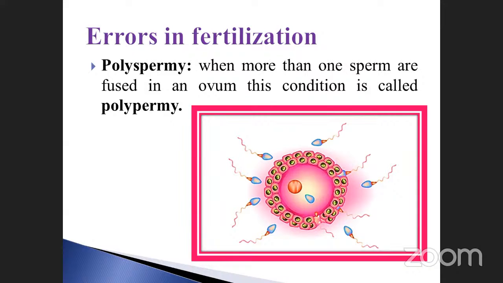Polyspermy. See here, the egg is one, isn't it? See the surrounding, there are so many sperms. Suppose all are united together at a time, what happened? All are penetrated inside, meaning all the male gametes introduce the nucleus inside. That condition is called, what is it? Polyspermy, more than one sperm. Okay, you got it down. This is also one of the errors in fertilization. Sometimes it happens like that. In rare cases it is possible.